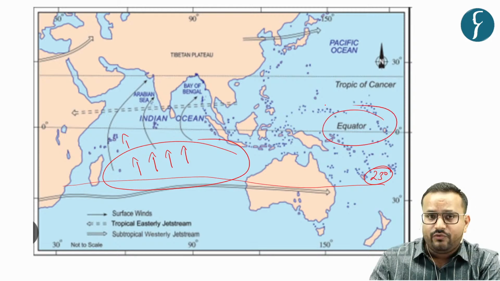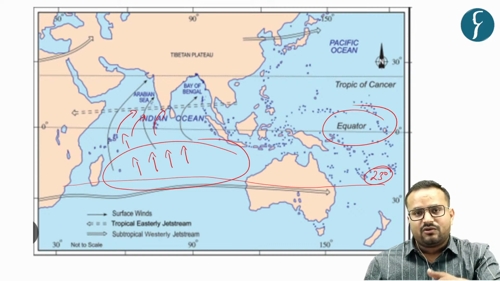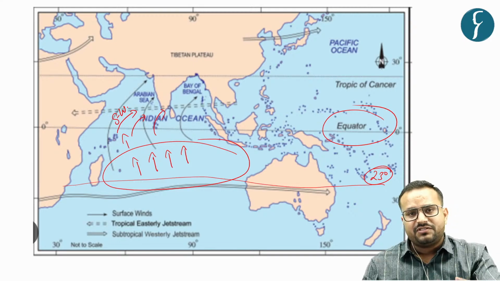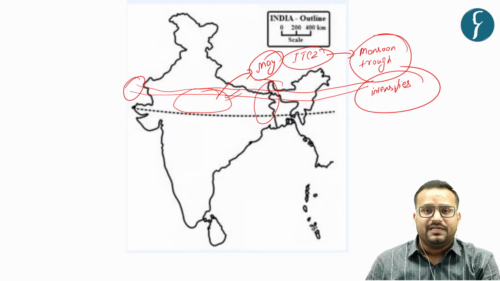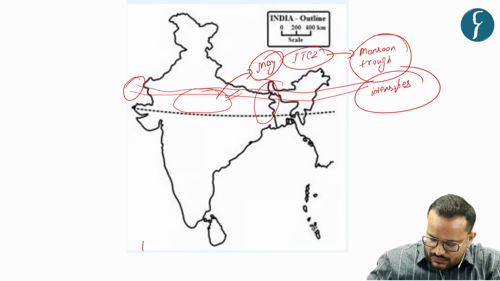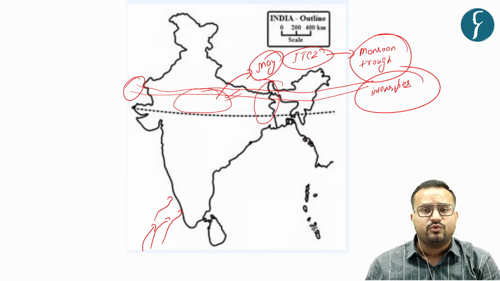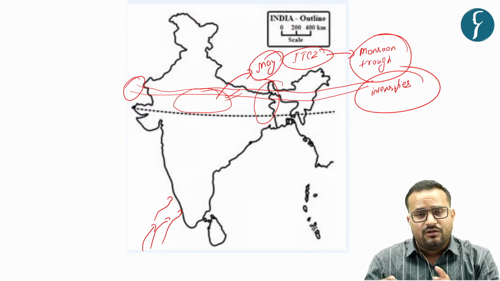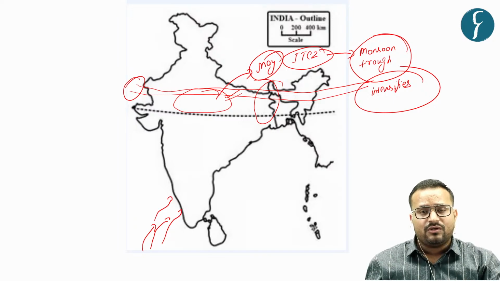you have southeastern trade winds blowing, and what is happening to them? This is the line of the equator and they are crossing over now, like you can see in the black arrow. They are crossing over in the form of southwestern trade winds. That is, in terms of India, we call it southwestern monsoon winds. And as soon as they cross, they hit the coast of Kerala. And that is why you have the first onset of monsoon on the coast of Kerala. When you read the IMD criteria for declaration of onset of Indian monsoon, one of the criteria is the arrival of rainfall in the coast of Kerala.